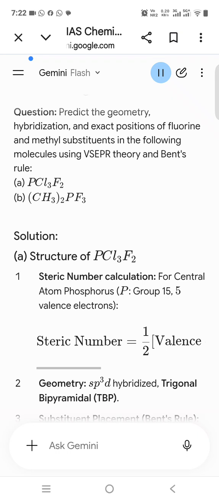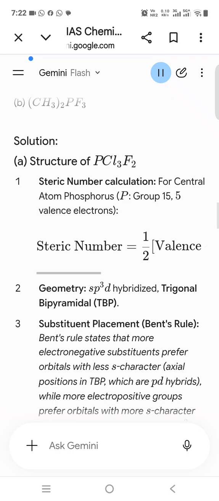Steric number calculation, for central atom phosphorus, P, group 15, 5 valence electrons. Geometry, sp3d hybridized, trigonal bipyramidal, TBP.